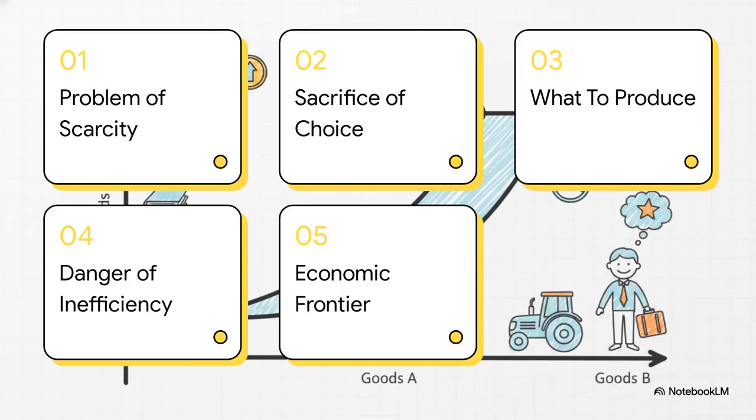Okay, let's dive into this. Here is our step-by-step roadmap for today. 1. The universal problem of scarcity. 2. The sacrifice of choice. 3. Deciding what to produce. 4. The danger of inefficiency. And finally, 5. Expanding the economic frontier.